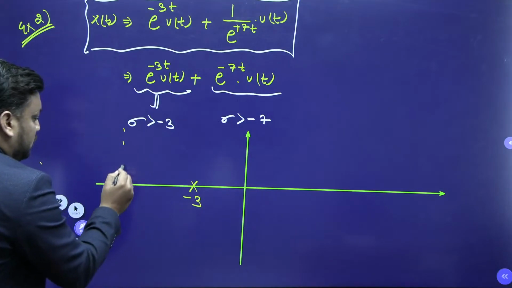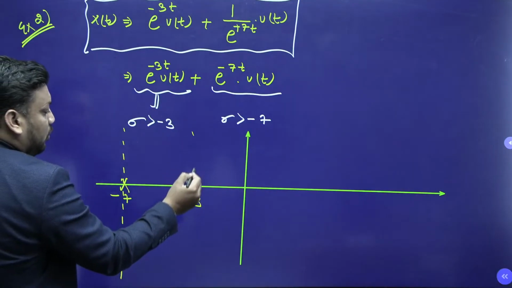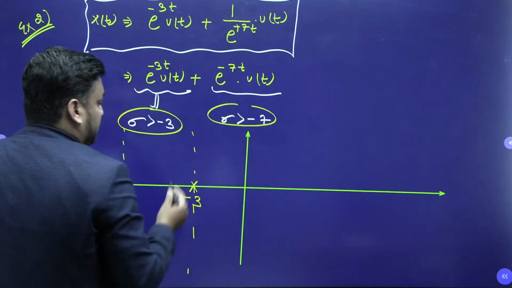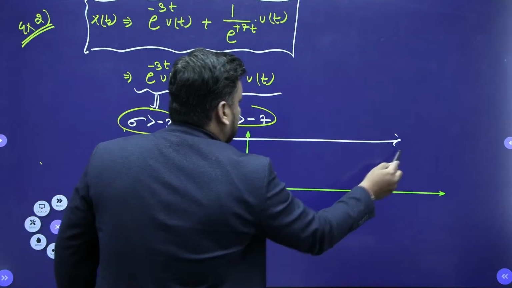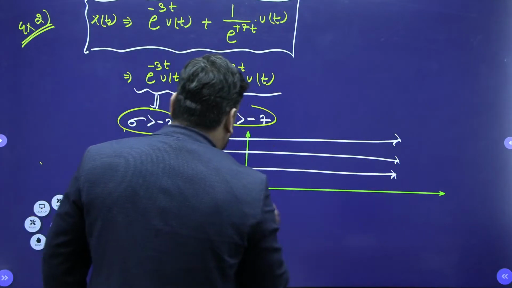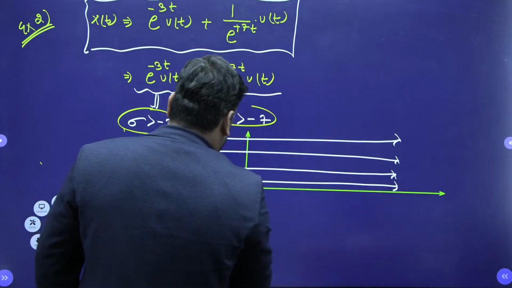So here you should check that both ROCs are right-sided, sigma greater than minus 3 and sigma greater than minus 7. Because sigma greater than minus 3 is the right-hand side region, and this is the right-hand side region, ROC.